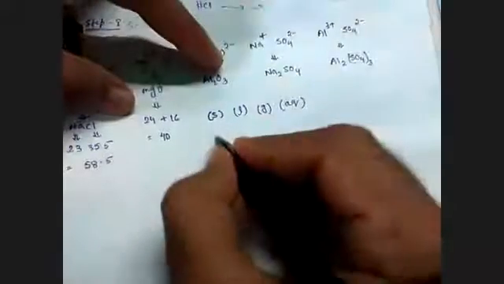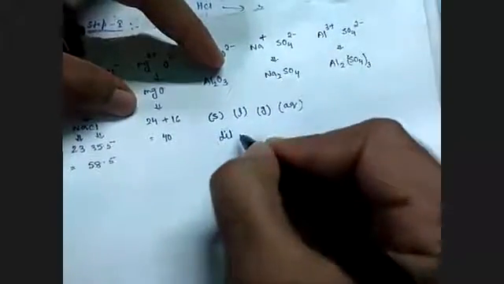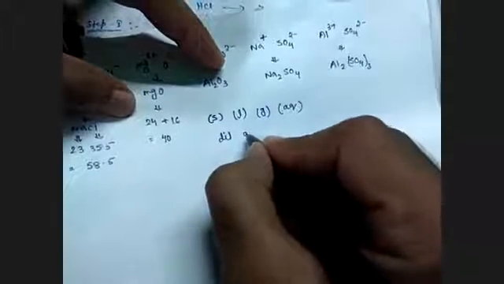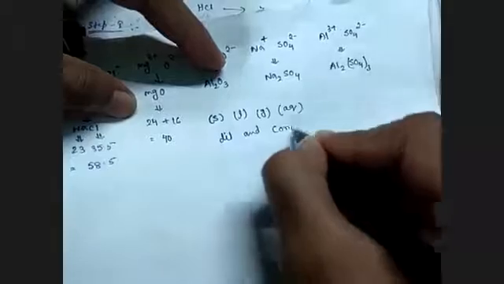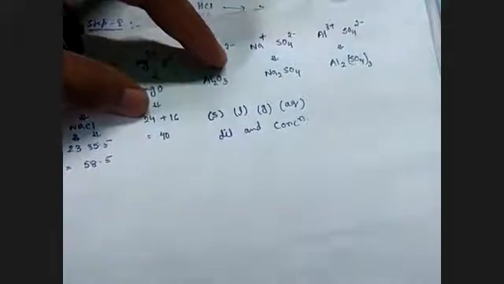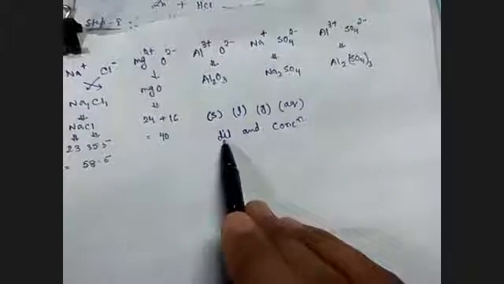Next point: concentration of reactants and products. Concentration of reactants and products is indicated by DIL for dilute and CONC for concentrated.